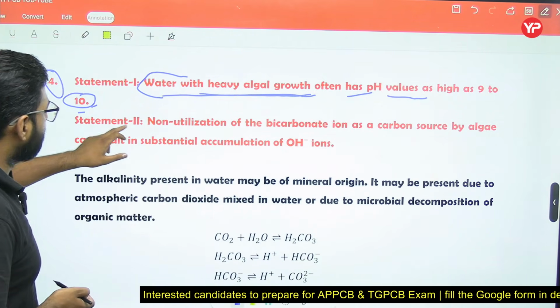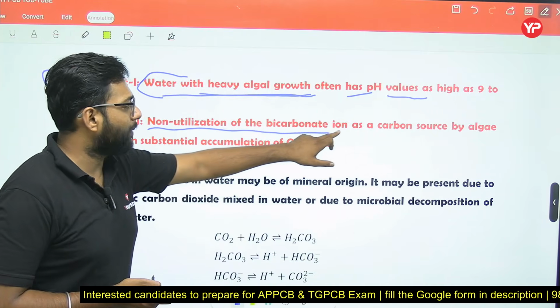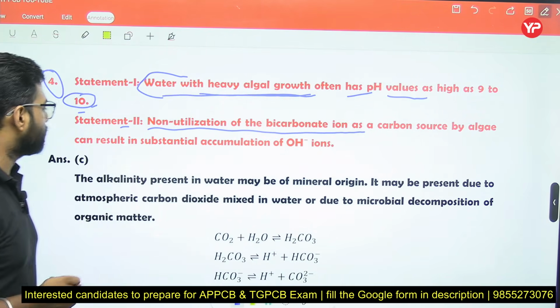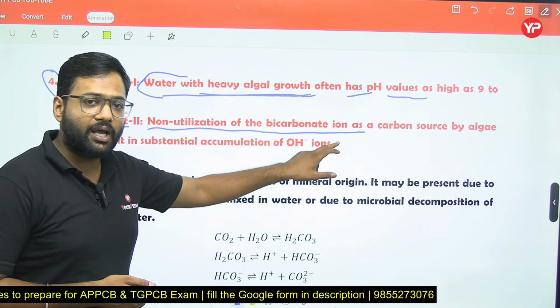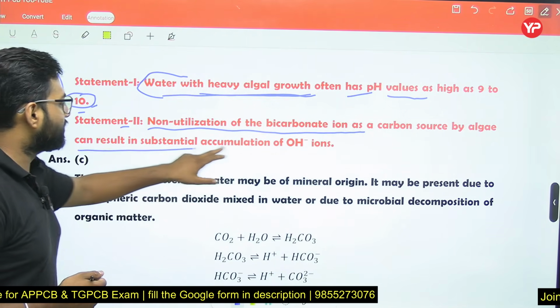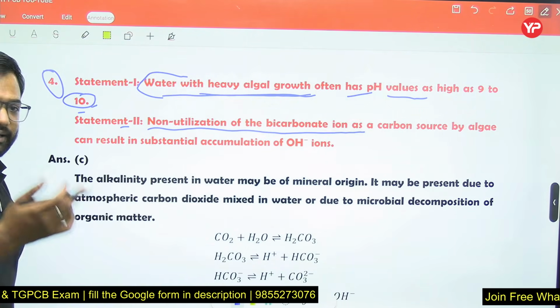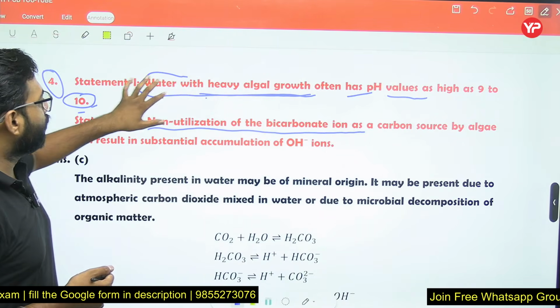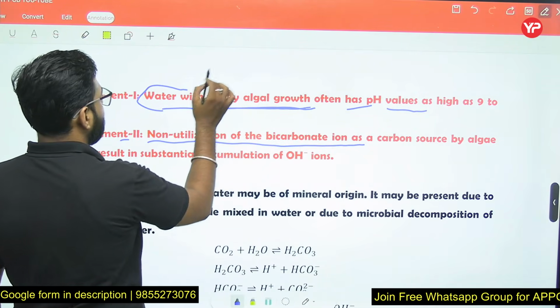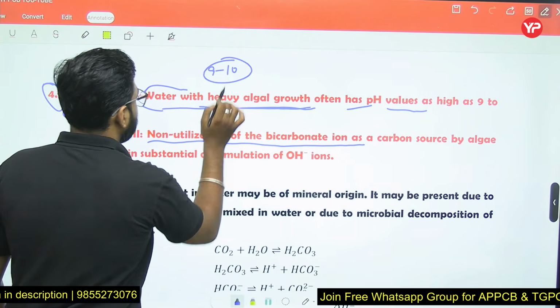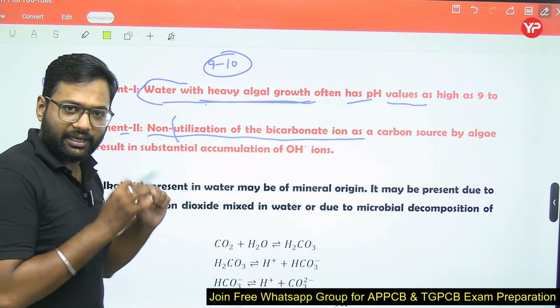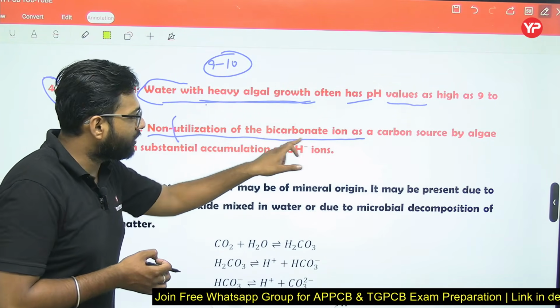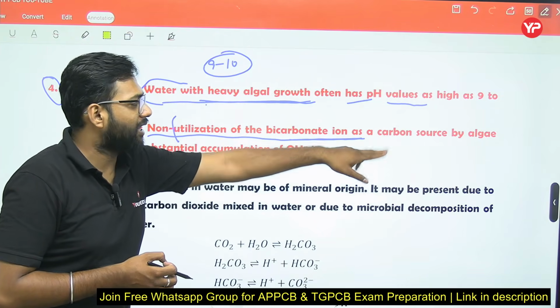But statement number 2: non-utilization of the bicarbonate ion as a carbon source by algae can result in substantial accumulation of OH negative ions. Now this statement is false. We are saying that water with heavy algal growth has a high pH of 9 to 10. What is the reason behind that? The reason is the utilization of the bicarbonate ions as a carbon source.